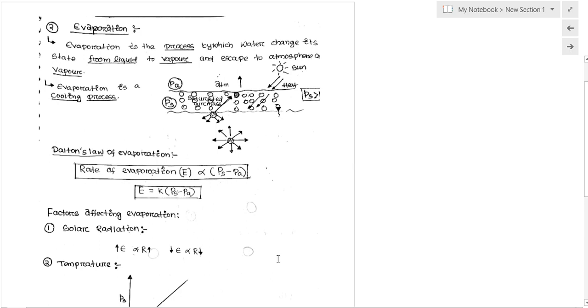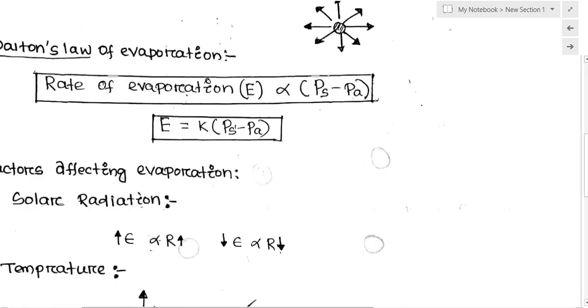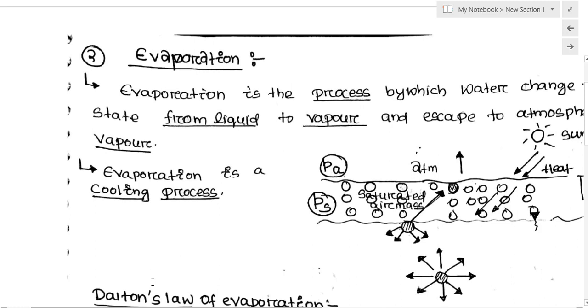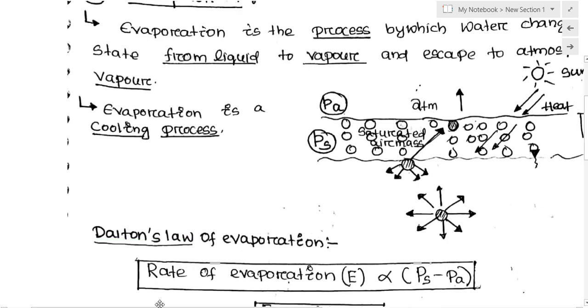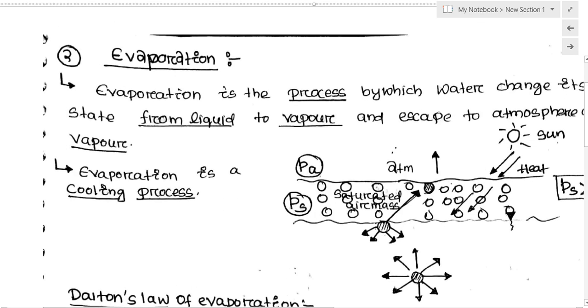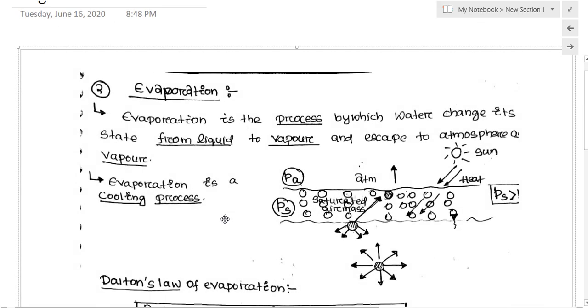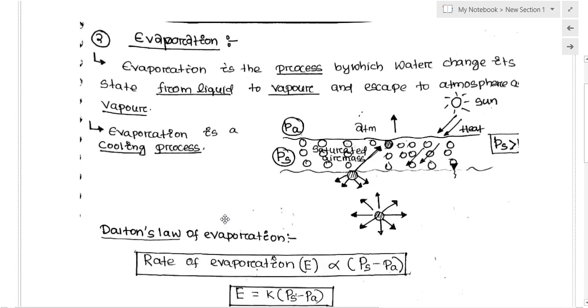Next we are going to talk about evaporation. Evaporation is the process by which water changes its phase to the vapor stage.